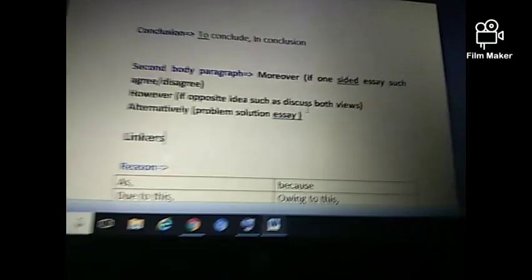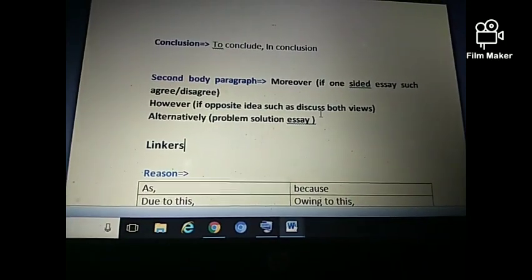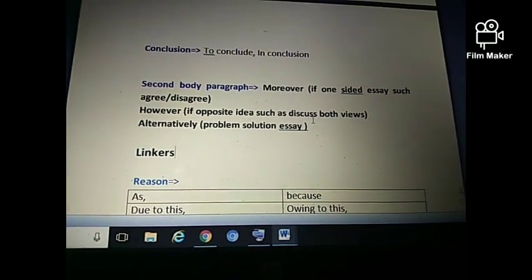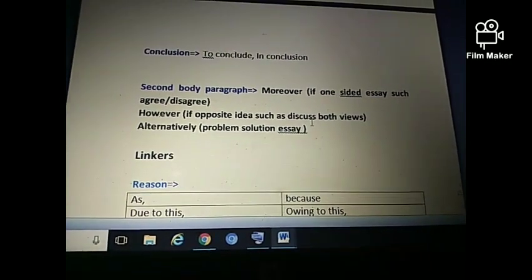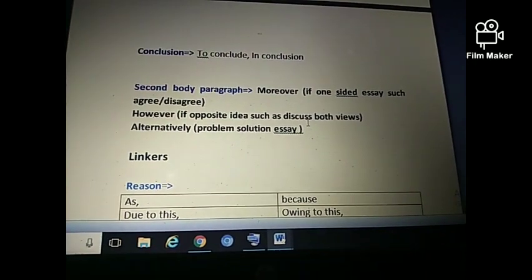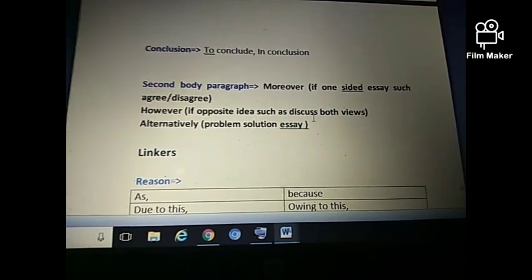or both advantages and disadvantages. If in the first body paragraph you have written the advantages and you are shifting towards the disadvantages, then you have to use the connector which shows contradiction, such as however, which is suitable here.